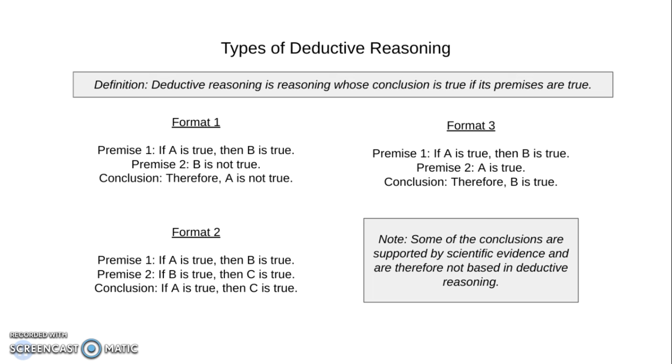For format 3, premise 1 states if A is true, then B is true. Premise 2 states that A is true, so I am at home. The conclusion is that B is true, so therefore the lights must be on. A quick note is that one or two of the conclusions in these videos are supported by scientific evidence, which makes those conclusions not deductive.